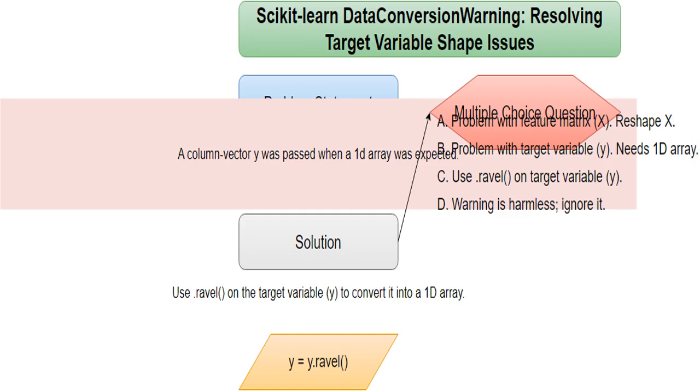This is the actual warning message from Sklearn. Scikit-learn, S-K-L-E-A-R-N, is a popular Python library for machine learning. The message says your target variable, y, is a column vector, a 2D array with one column. Think of it as a single column of data, instead of a 1D array, which is just a single sequence of data. The suggestion is to use the ravel function to fix this.